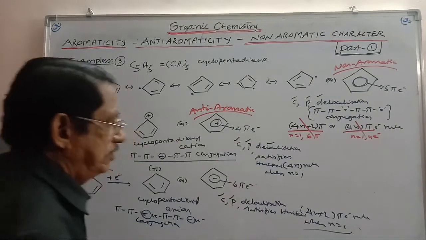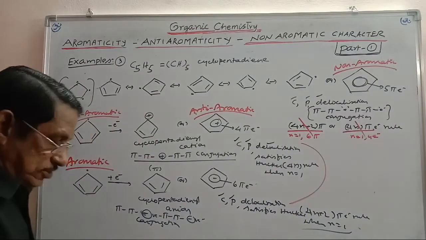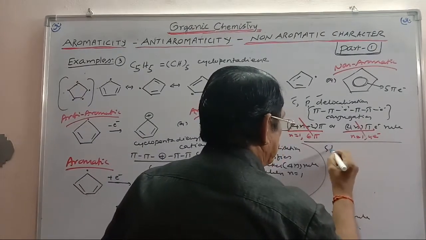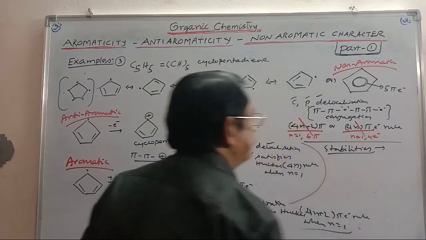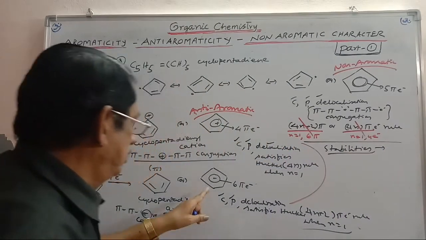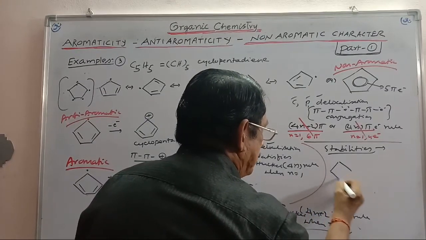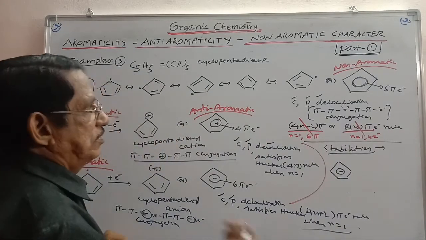That is non-aromatic. And if you compare the stabilities, first, which is aromatic? The cyclopentadienyl anion. This is more stable. Next, what comes?